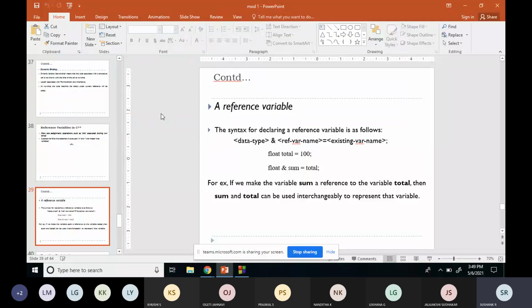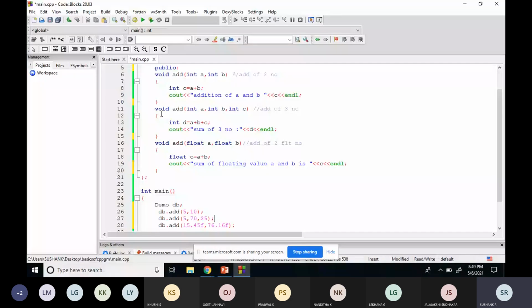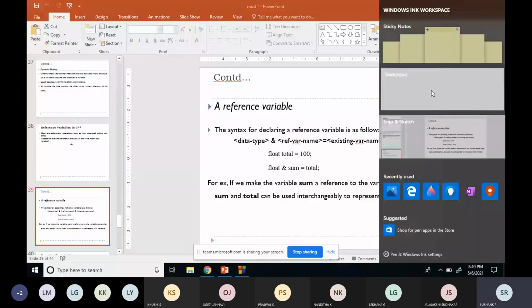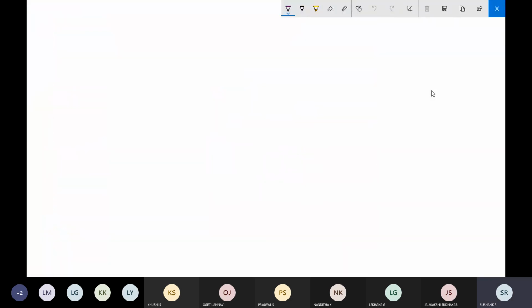Now what is the syntax of this reference variable? How do we know it? One second, I'll just open this. How to determine a variable as a reference variable? I told you that a reference variable is nothing but a reference for an existing variable. It will share the memory of an existing variable. To make a variable a reference, the first thing is syntax.